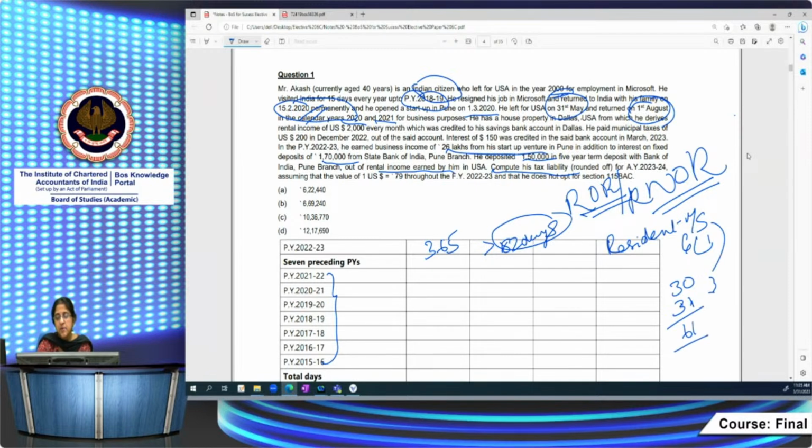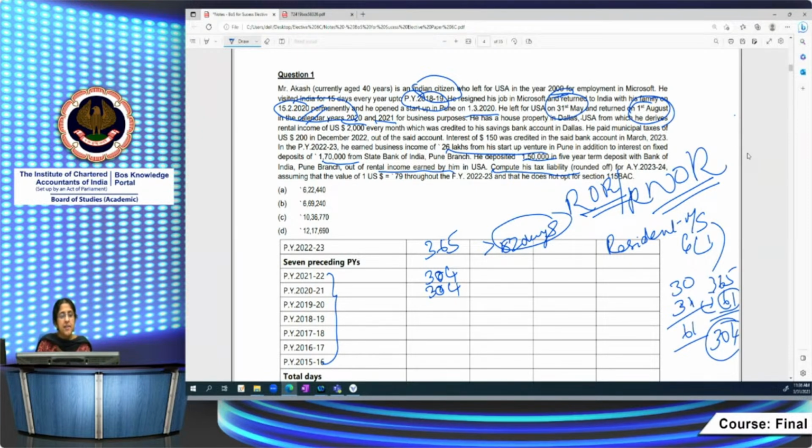So the total number of days in these 2 years is 365 minus 61 days he was in USA. There was no leap year in between; the leap year is previous year 19-20, not 21-22. So he stayed 304 days in India in these 2 years.